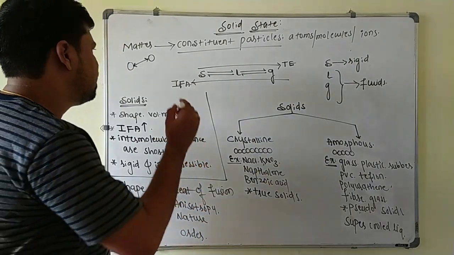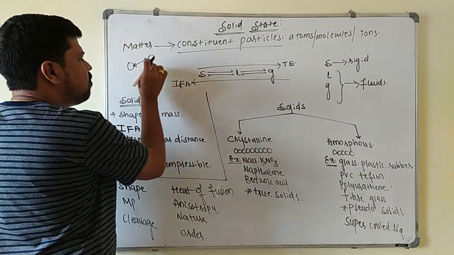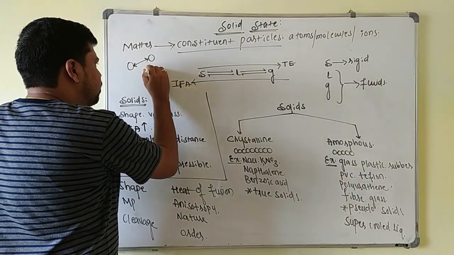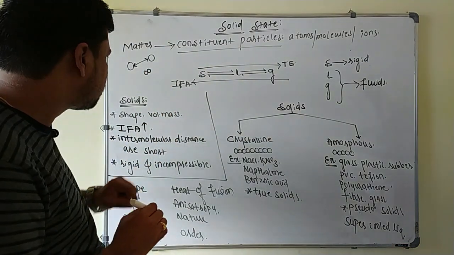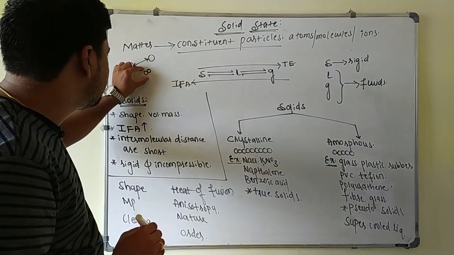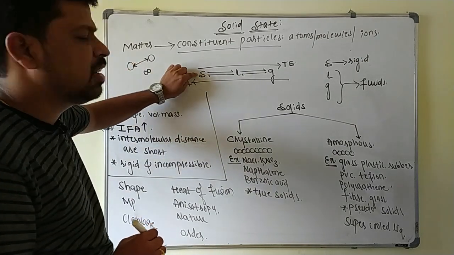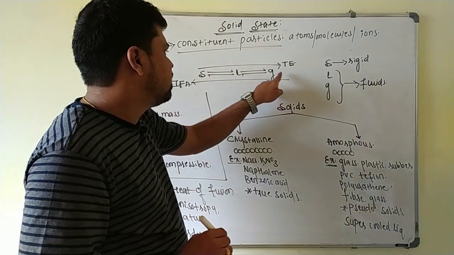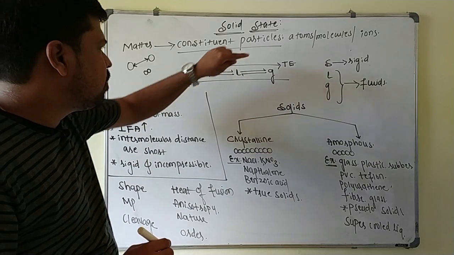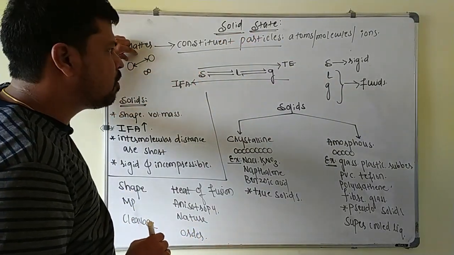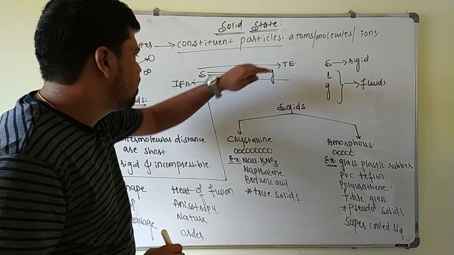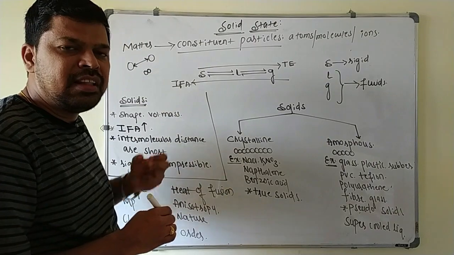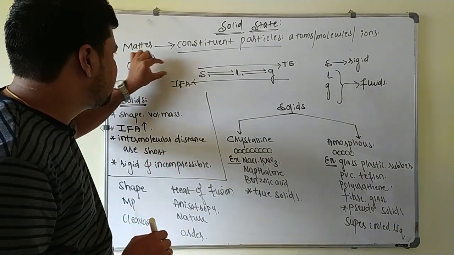Now this thermal energy tries to keep the constituent particles far away from each other, and this intermolecular force of attraction tries to keep the constituent particles very close to each other. Whenever constituent particles are very close to each other, then matter exists in the solid state. If the constituent particles are far away from each other, then the matter exists in what? Gaseous state. That happens when thermal energy is maximum, particles are far away from each other, matter exists in gaseous state. If intermolecular force of attraction is maximum, constituent particles come very close to each other, they cling together, and ultimately they exist in the solid state.